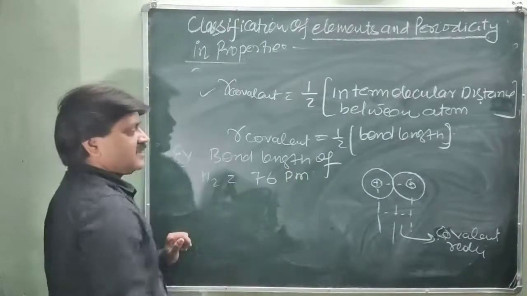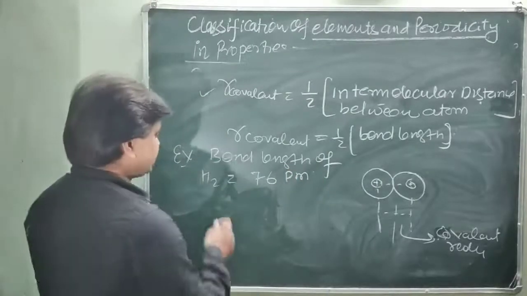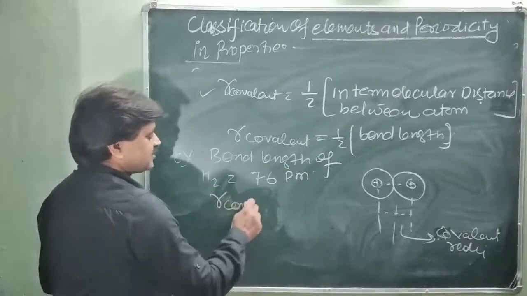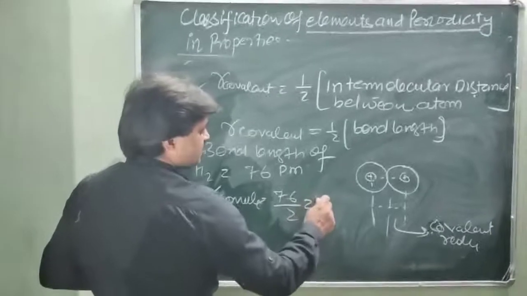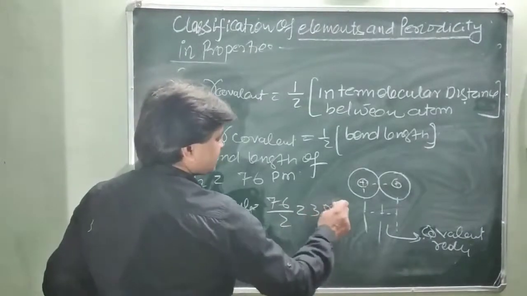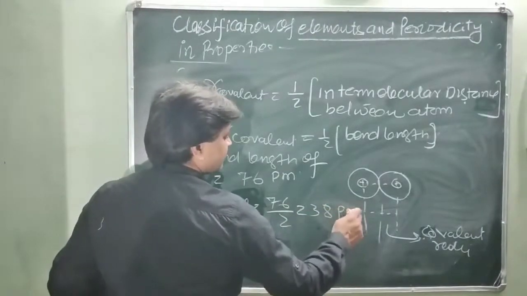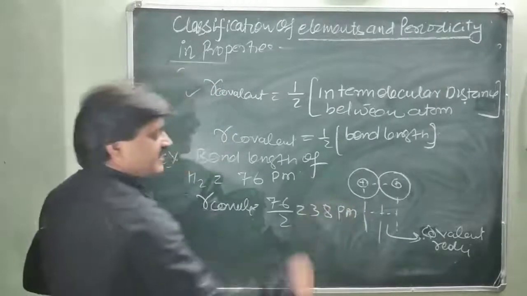So what is the covalent radius? R covalent is equal to 76 by 2, which is 38 pm, or 0.38 angstrom.